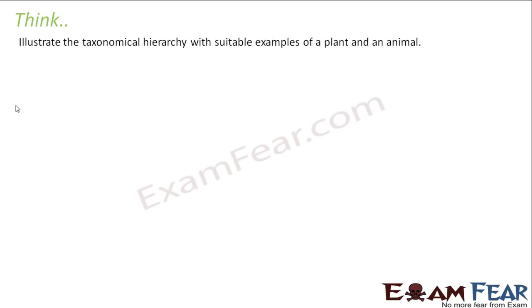Illustrate the taxonomical hierarchy with suitable examples of a plant and an animal. So again, the same thing, you need to define the biological classification of a plant and an animal. When I say a plant, we can take the example of a mango. When I say animal, we can again very well take the example of human beings.